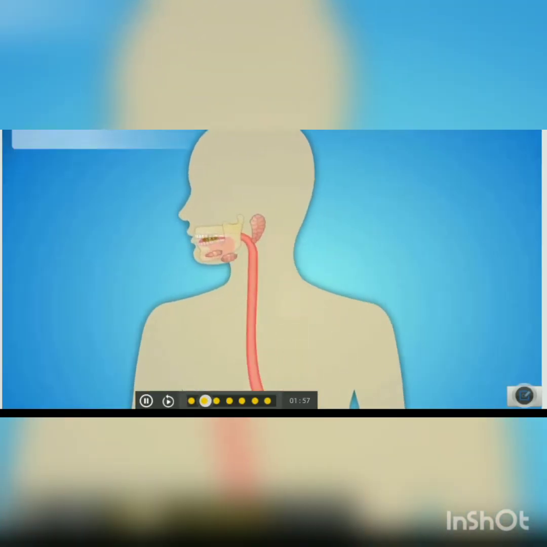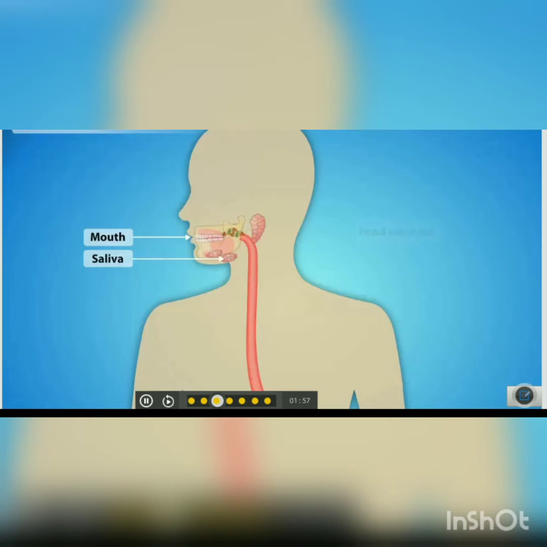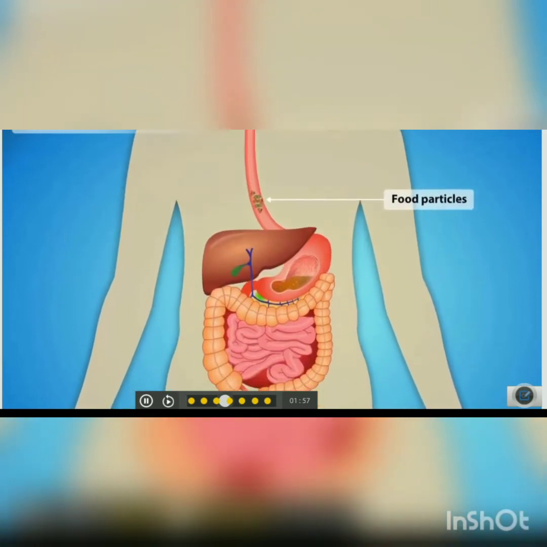The digestion of food starts in the mouth. The mouth has teeth, tongue and salivary glands. Salivary glands secrete saliva in our mouth to digest the carbohydrates present in our food. By the action of teeth and tongue, the big particles of food are converted into small particles, and after chewing the food properly, the food is pushed into the esophagus, the food pipe. In the food pipe no digestion process takes place, but only engulfing of food is done.